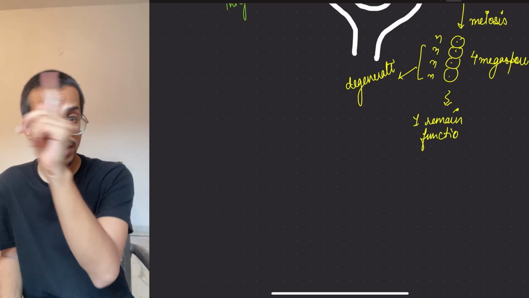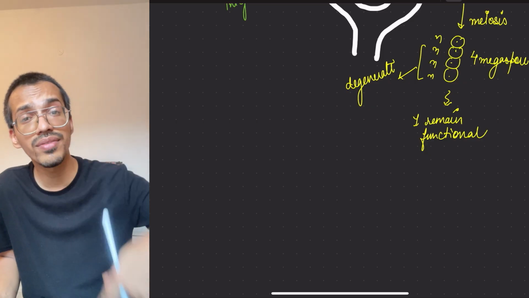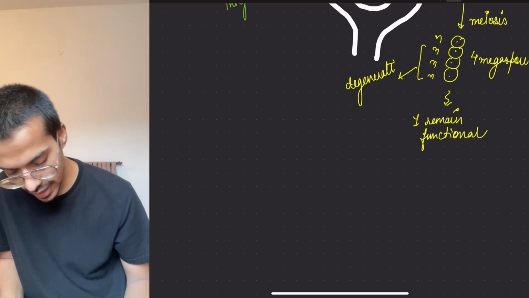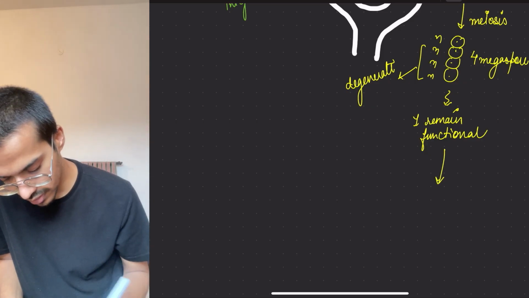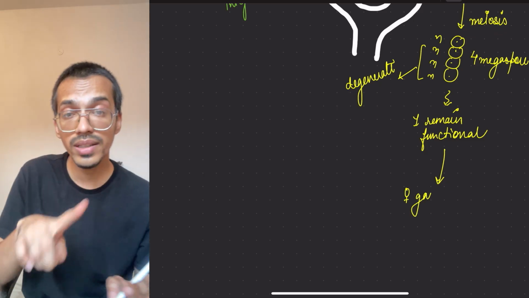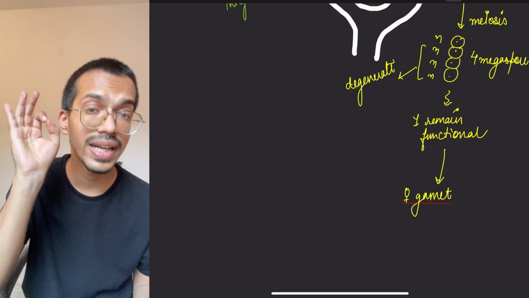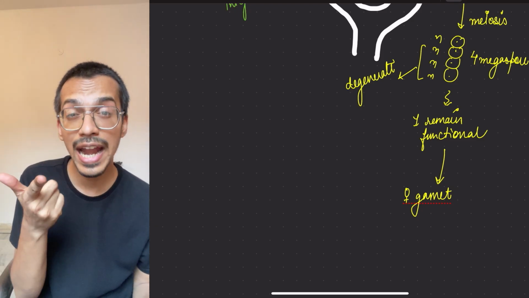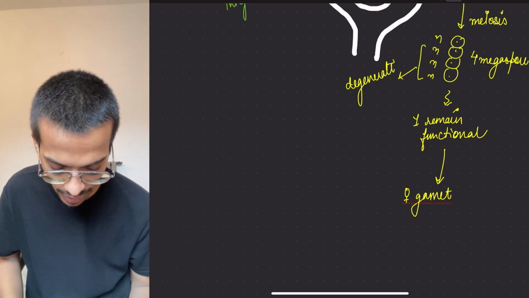Now the functional one will give the gametophyte, so it will make the female gametophyte. Over there the male gametophyte's name was pollen grain, so here also we have to give its name.